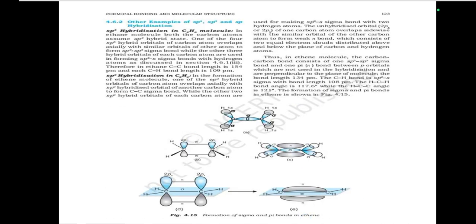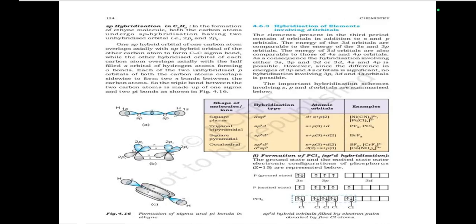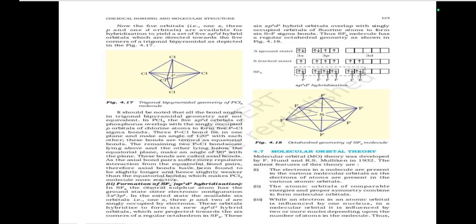Other examples of sp3, sp2 and sp hybridization; hybridization of elements involving d orbitals, formation of SF6, sp3d2 hybridization. Molecular orbital theory.